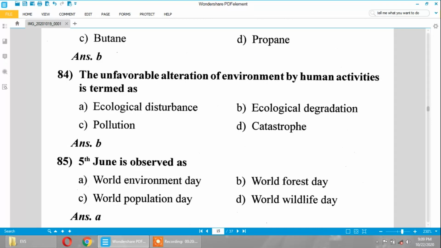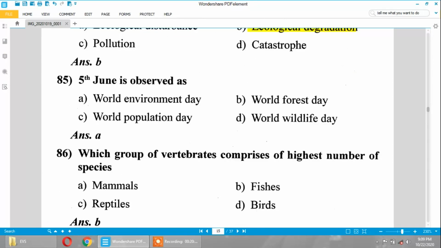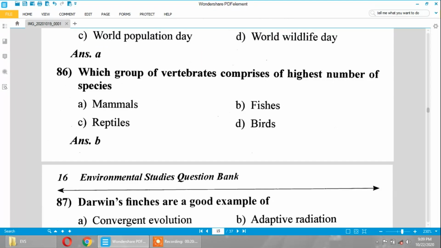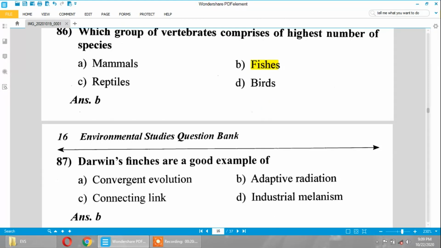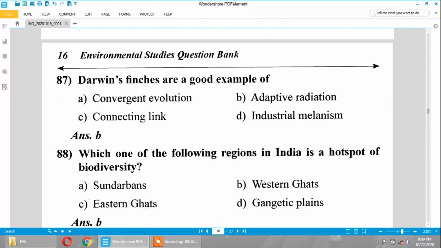Unfavorable alteration of environment by human activities is termed ecological degradation. 5th June is observed as World Environment Day. You have to remember the days. The group of vertebrates comprising the highest number of species is fishes. Darwin's finches are a good example of adaptive radiation.